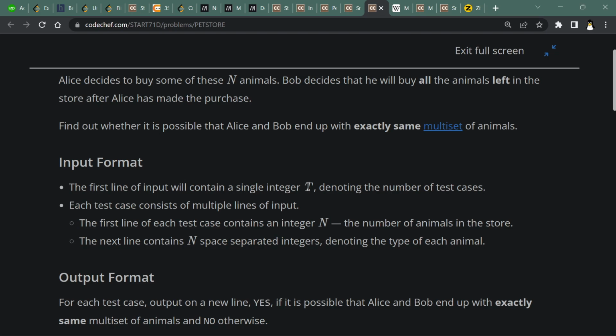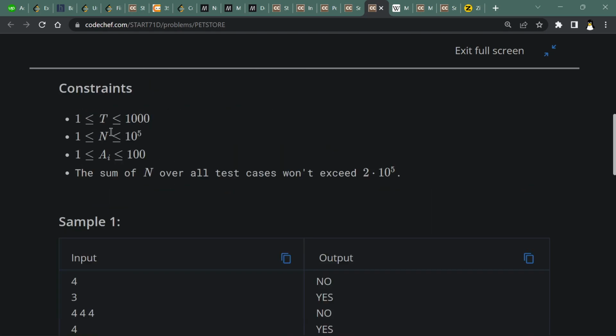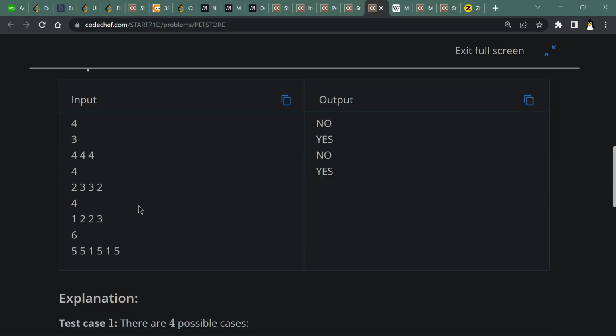And the input is t, the number of test cases, and each case has n denoting the number of animals and n types of animals in the next line. And we have to output yes if it is possible that Alice and Bob end up with exactly the same multiset of animals, and otherwise our answer is no. And these are the constraints, which are also small. Let's take the last input, 5 5 1 5 1 and 5.